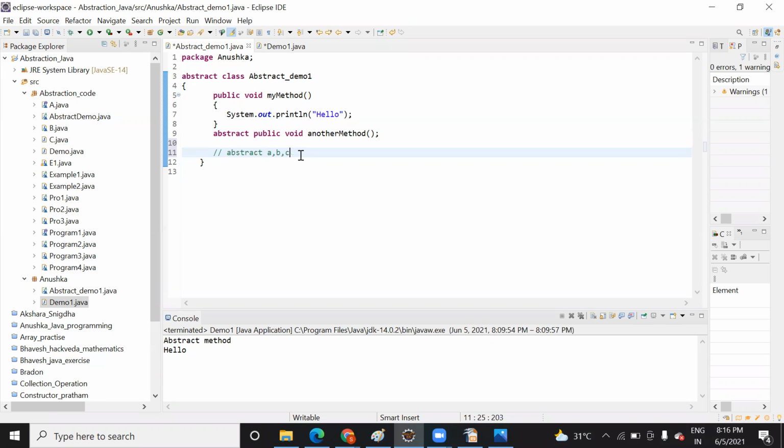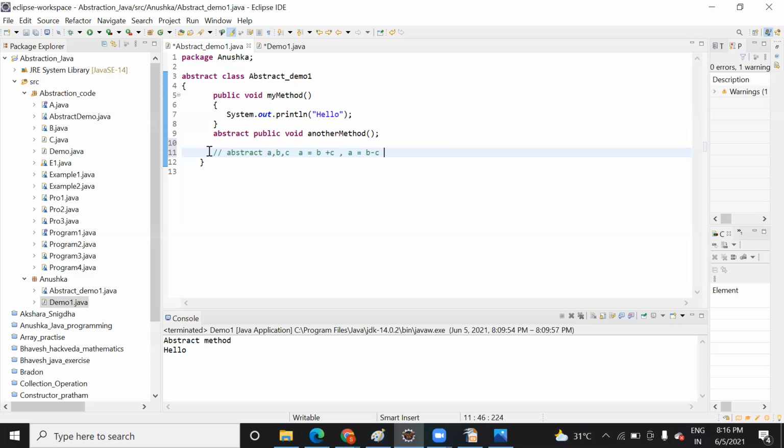Suppose Anushka is doing arithmetic: A is equal to B plus C. Similarly, there is one more girl, Anu, who will implement A is equal to B minus C. Similarly, there is one more who will implement B into C, B divided by D, B mod D, or anything like that.